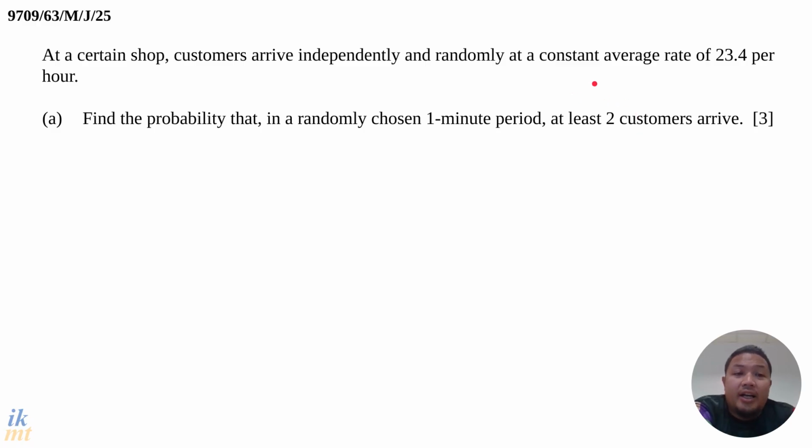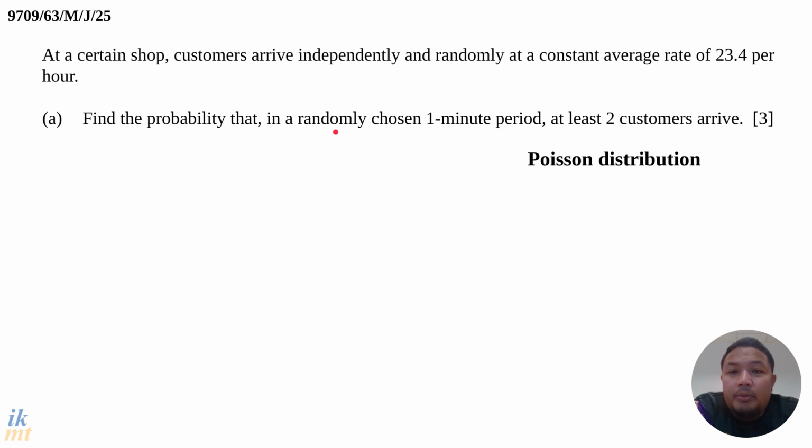And to further reinforce this decision, the average value of the random variable is described within a certain time or space interval. In this case, it is described using a time interval, per hour. So the first criteria: discrete random variable, number of customers, described as an average within a time interval. So this means this is going to be Poisson. All the other types of distribution do not have this criteria. So we know we're going to use Poisson distribution.